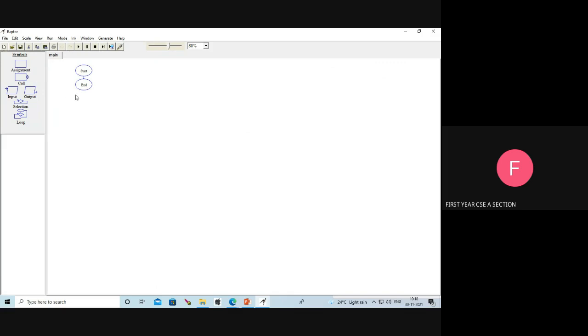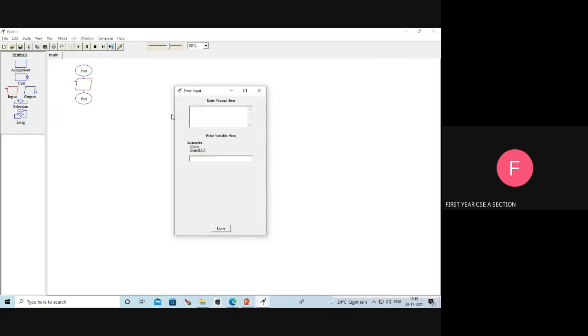What is the Raptor tool? We are going to create the flow chart. It gives the program, the output. So now we are going to draw the flow chart. For example, just drag and drop the symbols from the left side to the right side. For example, here input. I need to get the input. Just drag and drop the input.